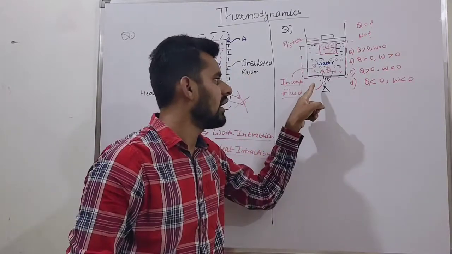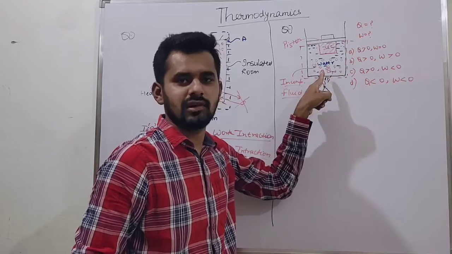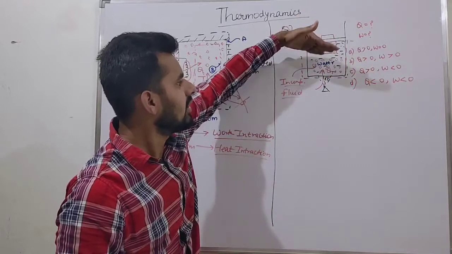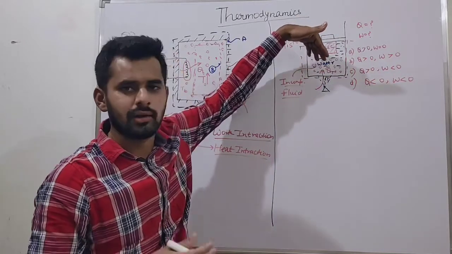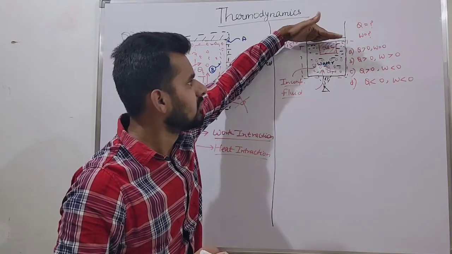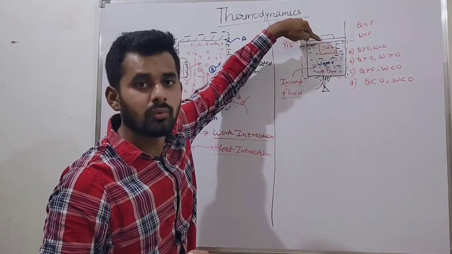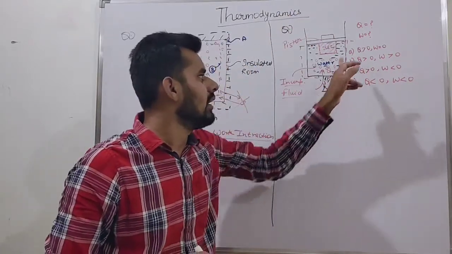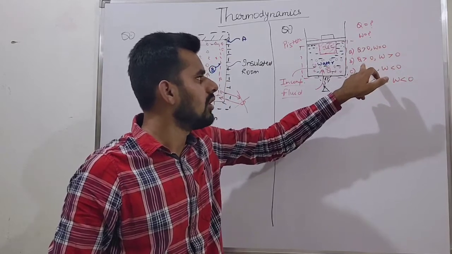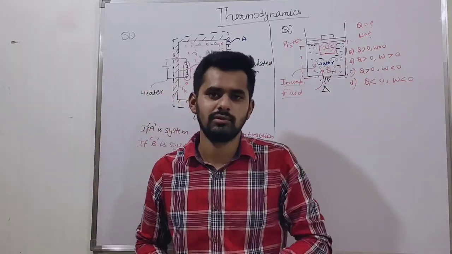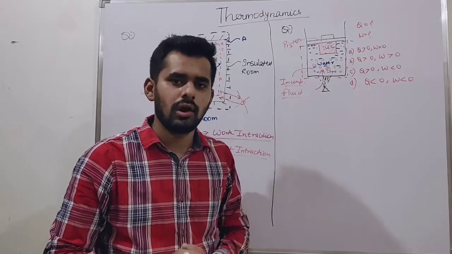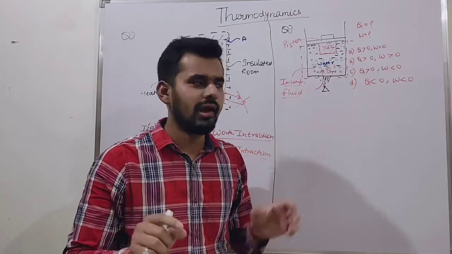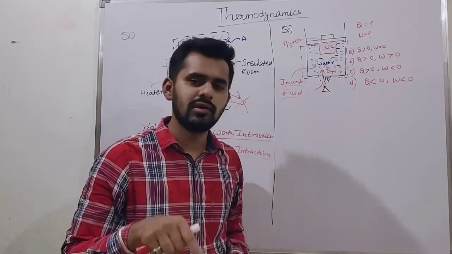Okay, friends. Now here heat can cross the system, so there is a heat interaction. Also, when the heat is consumed by the water, there is movement of the piston, so there is also boundary work. Just tell me the values of it. Q is greater than 0, W is equal to 0, or these are the options. What is the right option for this question? Are you getting the question? Just take a pause, think about it, and give me your answer in the comment box.